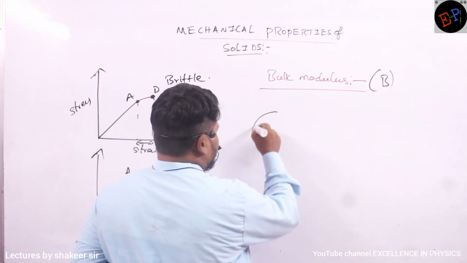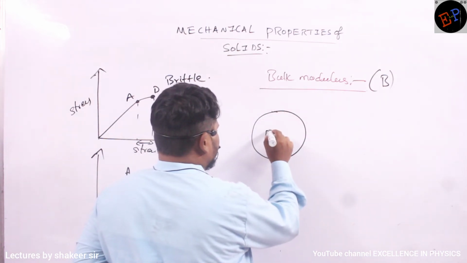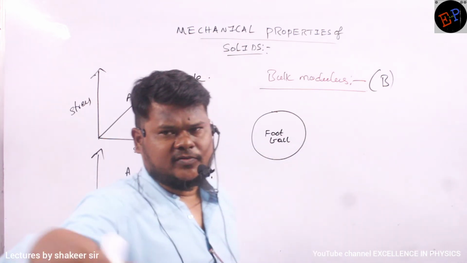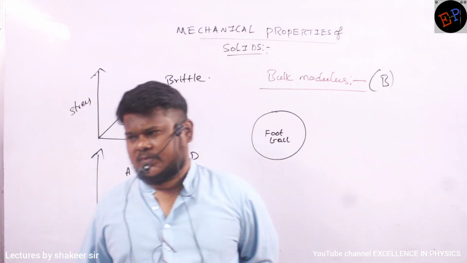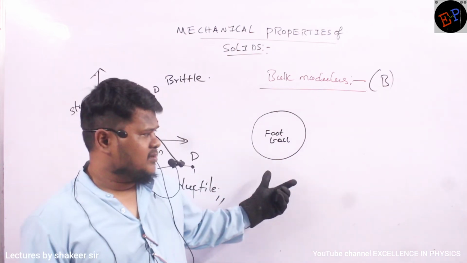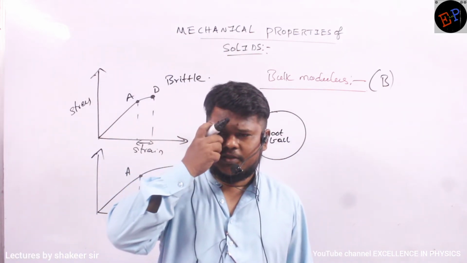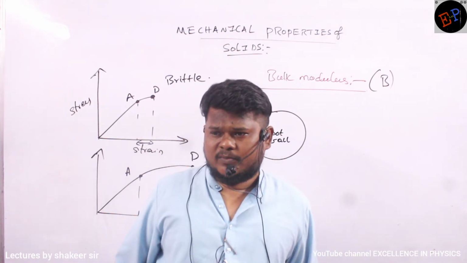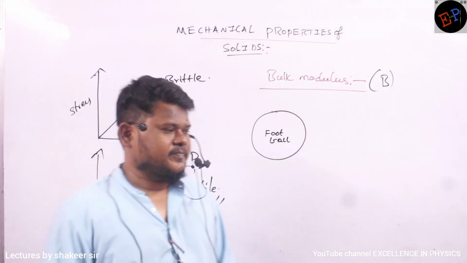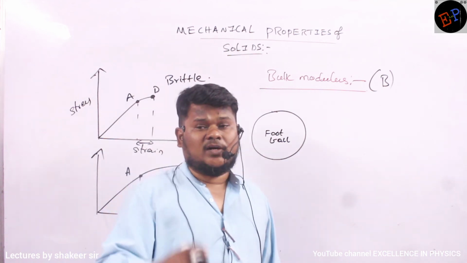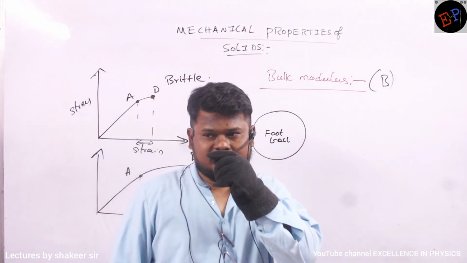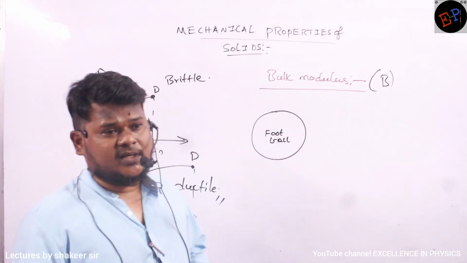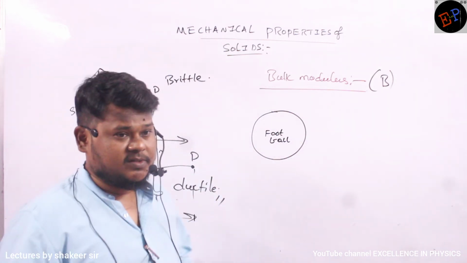See, for example, this is a football. We are taking this football to a depth of 1 kilometer, 1000 meters, inside water. At 1000 meter depth, there will be a lot of pressure. Water applies a very huge amount of pressure. For every 10 meters, water applies a pressure of 1 atmosphere. So at 1 kilometer the pressure will be very, very large. Human beings cannot even breathe, even if they have oxygen cylinders.